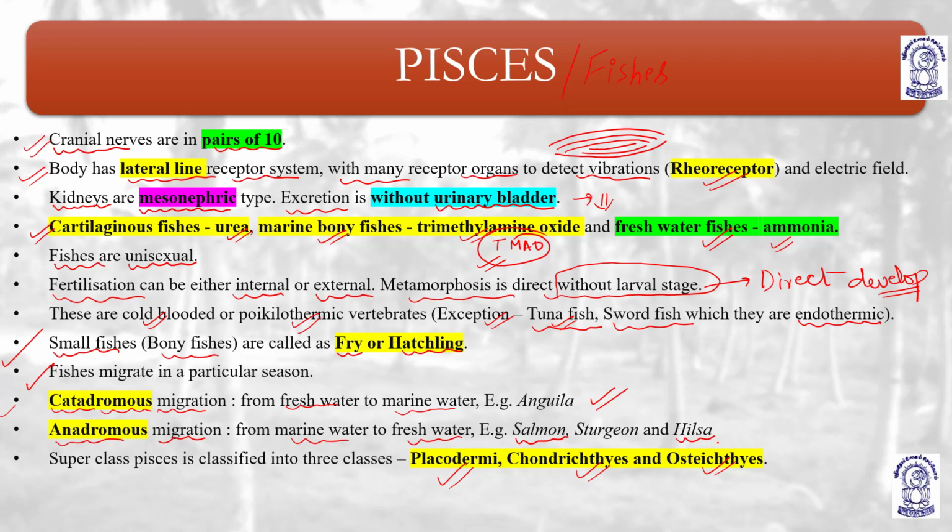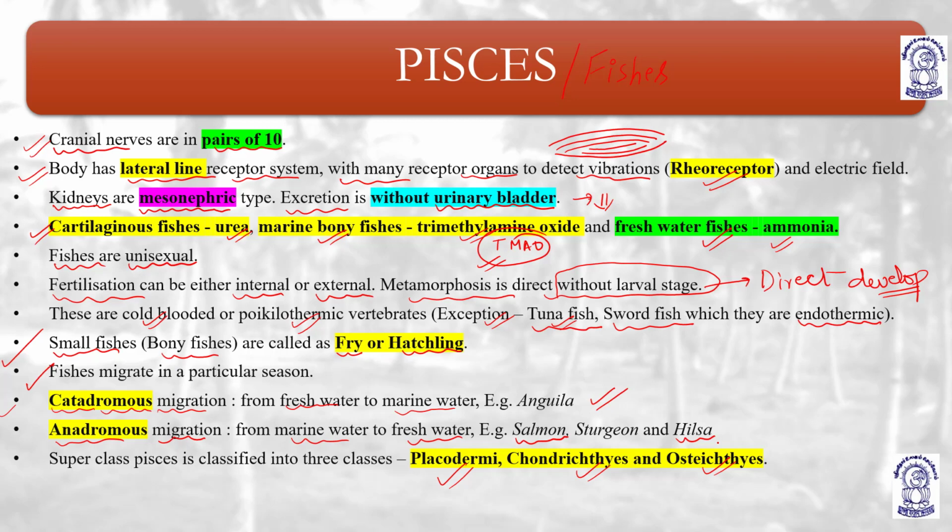Right? So what are the different points you have to remember? They have 10 pairs of cranial nerves. They have a lateral line receptor system with many receptor organs to detect vibrations. Rheoreceptors also help to detect the electric field. Kidneys are mesonephric and excretion is without a urinary bladder.